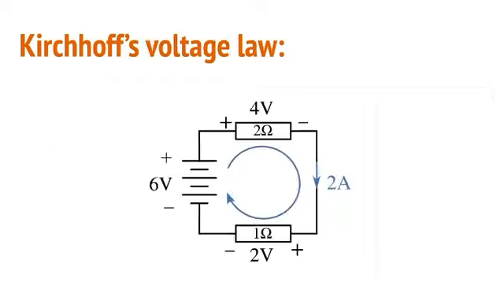Now let us see what Kirchhoff's voltage law states. When charge carriers flowing through a circuit pass through a component, they either gain or lose electrical energy, depending upon the component. This is due to the fact that work is done on or by them as a result of electric force inside the components. The total work done on a charge carrier by an electric force in supply components must be equal to the total work done by the charge carrier in other components.